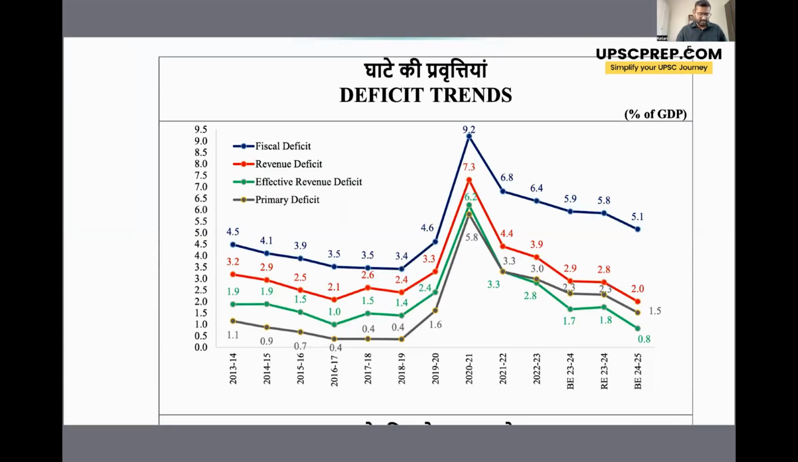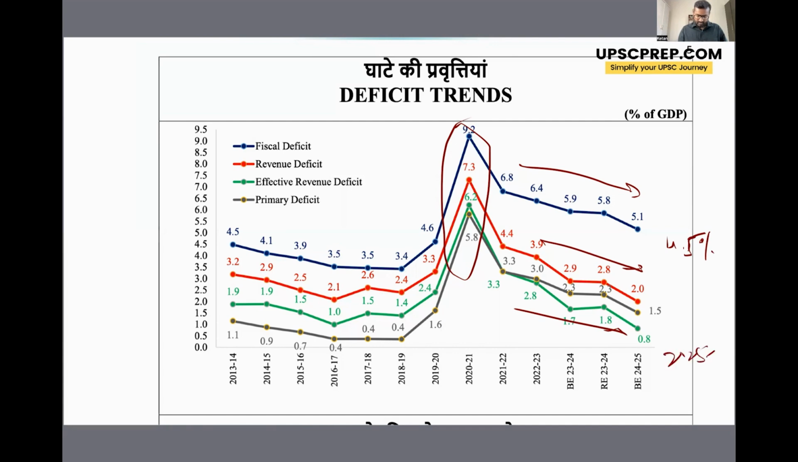Next, let's look at the deficit trends. So as you can see, right around this time, this was the COVID period where the Government of India had to take up a lot of debt to provide fiscal stimulus to the Indian economy. And this has really increased the deficits. But now the Government of India is on the path towards fiscal consolidation. The deficits have been decreasing. So there is a continuous trend of decreasing the fiscal deficit. The revenue deficit is decreasing. Effective revenue deficit, the primary deficit, all have been decreasing. The Government of India has a target to decrease it further to 4.5%, right, by 2025-26.